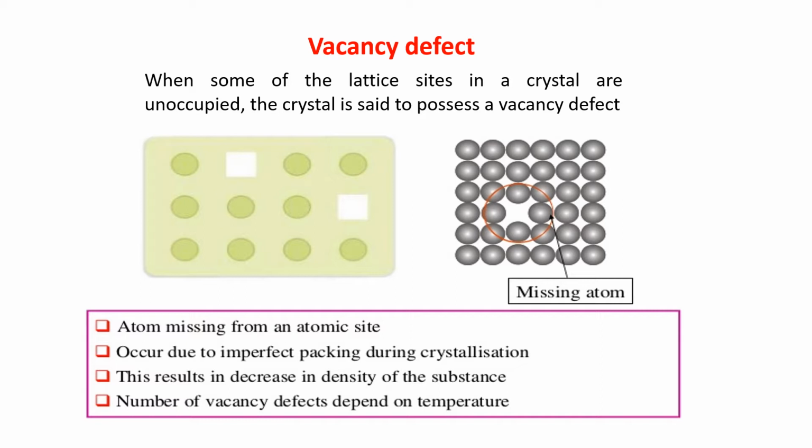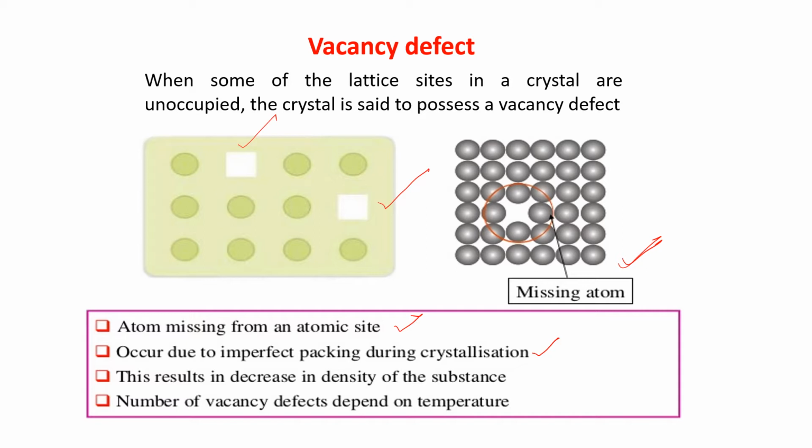Just see the figure. Here is a vacancy, here is a vacancy. Now see this one, this is a vacancy, a missing atom. So there is a defect. An atom is missing from an atomic site. It occurs due to imperfect packing during crystallization. When the crystallization is occurring, then only this imperfection is created.